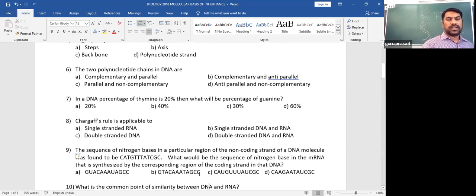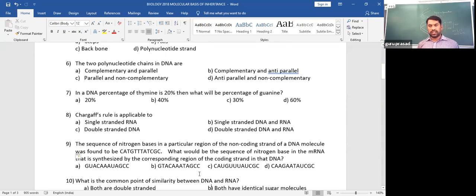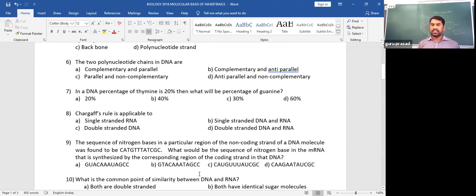Now, Chargaff's rule is applicable to which? We just thought about Chargaff's rule. That rule states that in a given DNA molecule, the number of purines is equal to the number of pyrimidines. Chargaff's rule is stated based on complementary nitrogen base pairing, and complementary nitrogen base pairing is observed in double-stranded DNA only, not in single-stranded DNA.